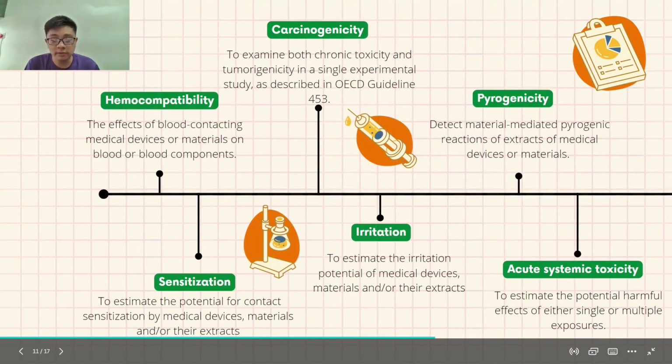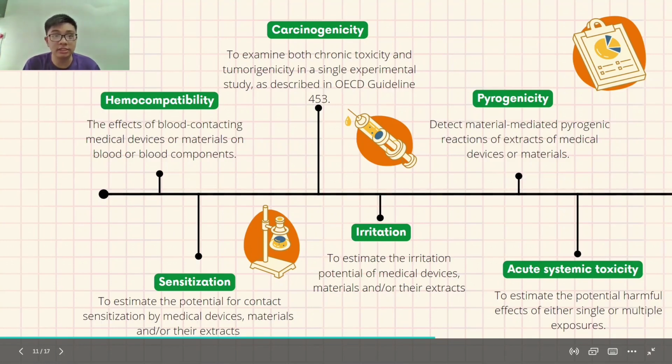For the biological testing, we have 12. The first is hemocompatibility, where the effect of blood-contacting medical devices or materials on blood or blood components is evaluated. The second is sensitization, to estimate the potential for contact sensitization of medical devices, materials, and or their extracts.